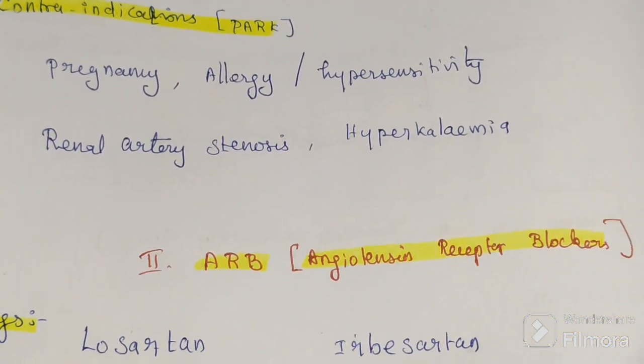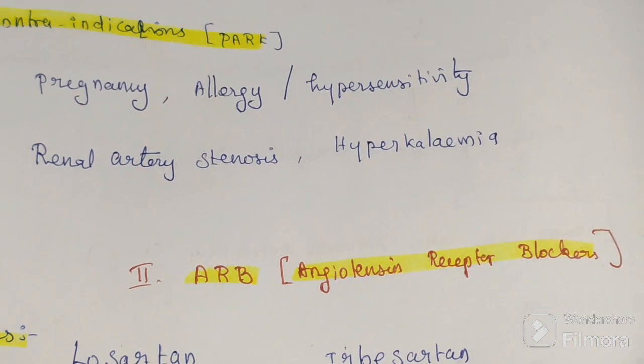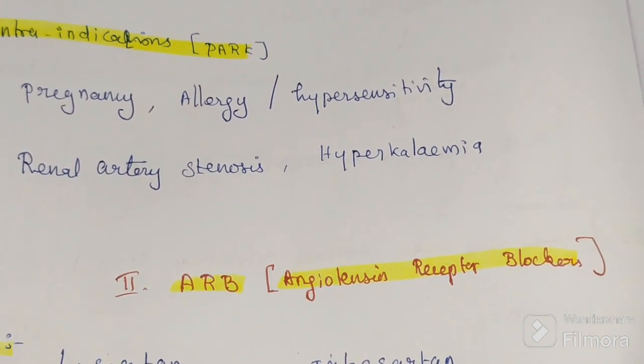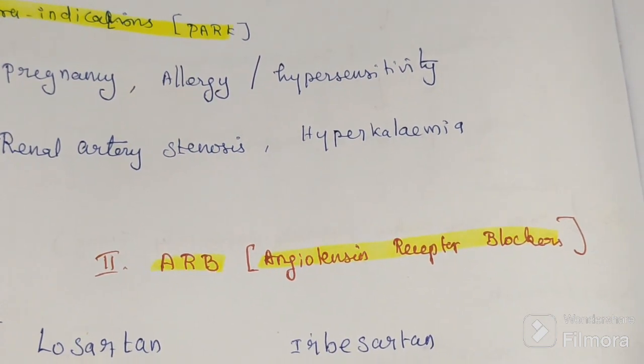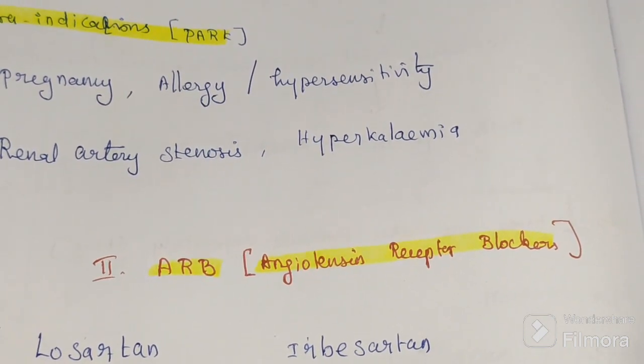Next, the second one is ARB. What are the drugs? ARB means angiotensin receptor blockers.